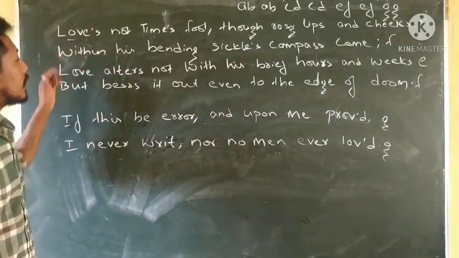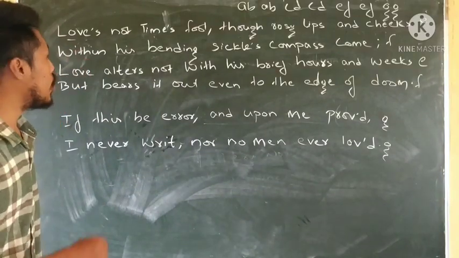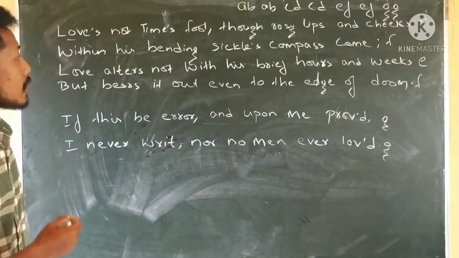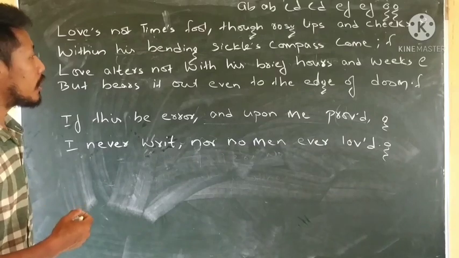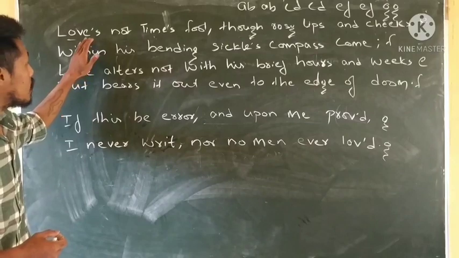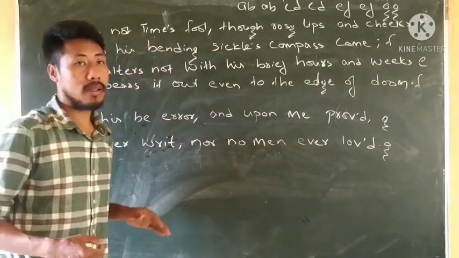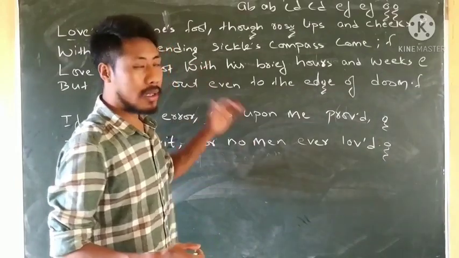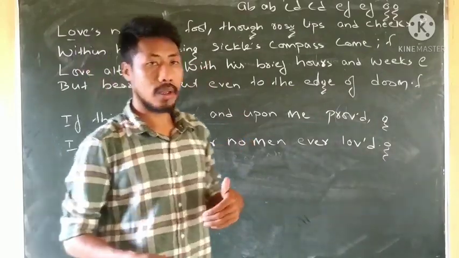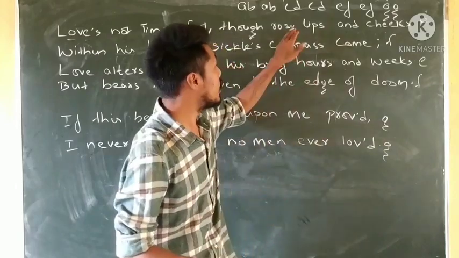Now, what we can find here is "Love's not Time's fool, though rosy lips and cheeks within his bending sickle's compass come." What does the poet explain here? He says that love is not time's fool. Love does not fall into the times. Time might fool us, in a sense, as we grow old, the rosy lips and the cheeks.